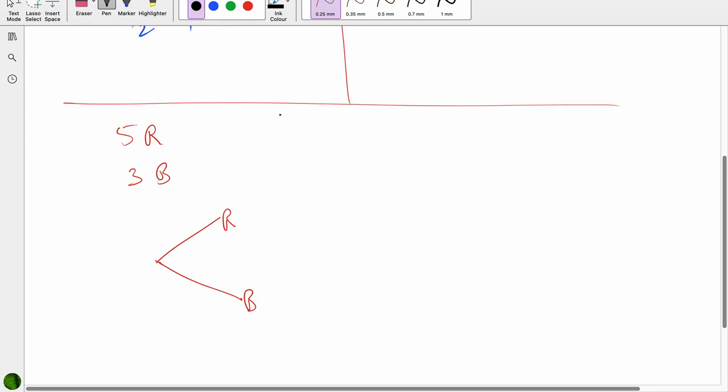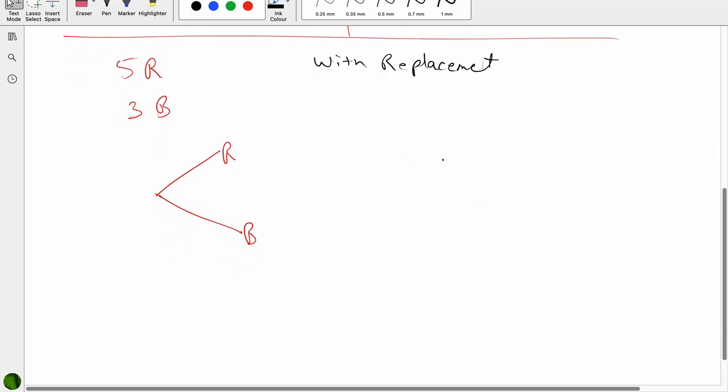again we have two cases, one of which is with replacement and the other is without replacement, one by one. With replacement means you will put the ball back in the bag. That means the total is never changing. So if you are asked to pick up a red ball, the chance that you get red in your hand is 5 by 8.